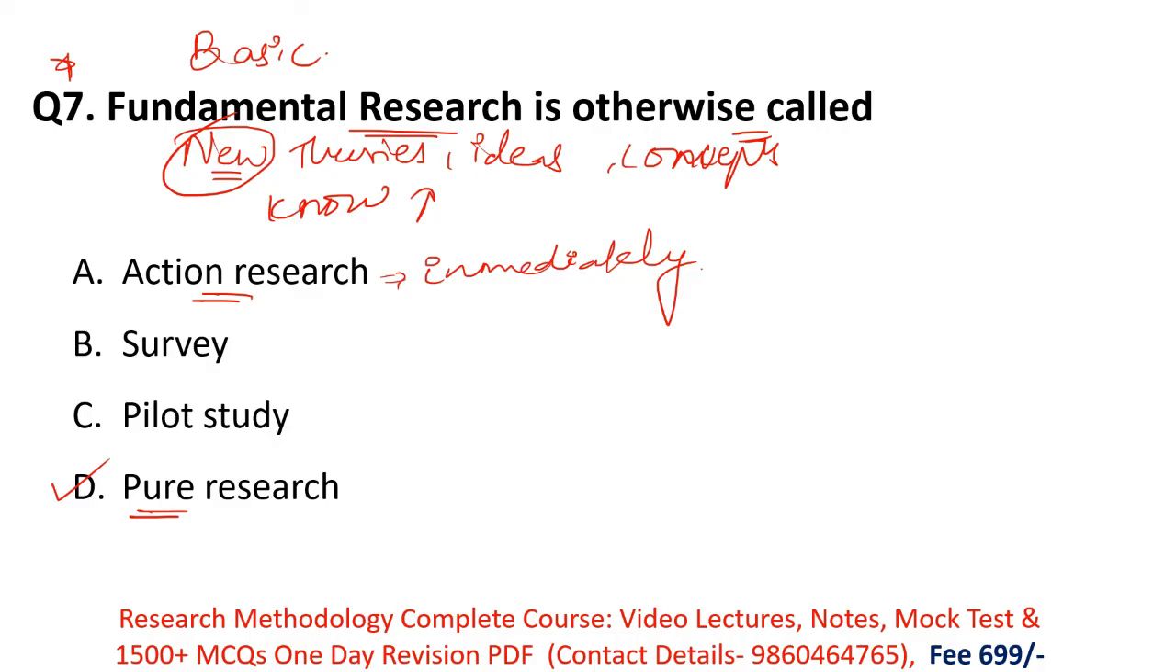Then option B here is survey. By doing a survey, researchers collect the data. So here the survey is the data collecting part. So option B is also incorrect. Then option C is pilot study. What is a pilot study? In a pilot study, the researcher performs a small-scale study and decides whether the research is feasible or not. So a pilot study is also not related to fundamental research. So the correct option is option D, pure research. Remember, fundamental research is otherwise called pure research or basic research.